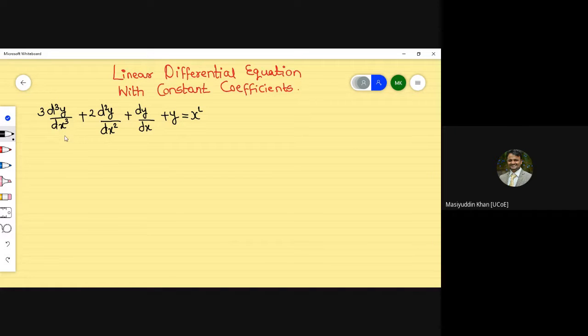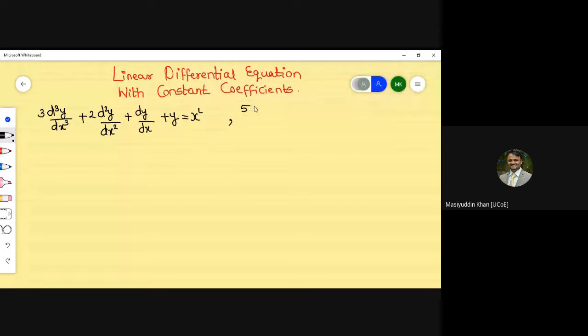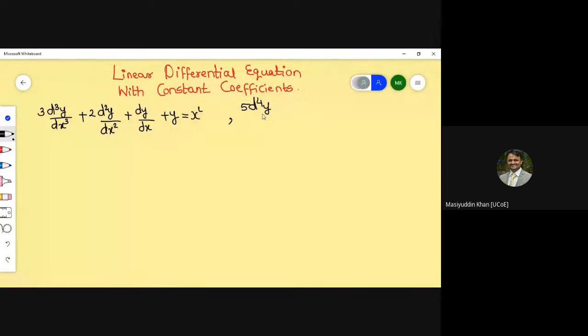The order may be different, like d cube y by dx cube, or it may become like this: pi into d raised to 4 y by dx raised to 4, plus 2 into d cube y by dx cube, plus dy by dx, plus y is equal to e raised to x.